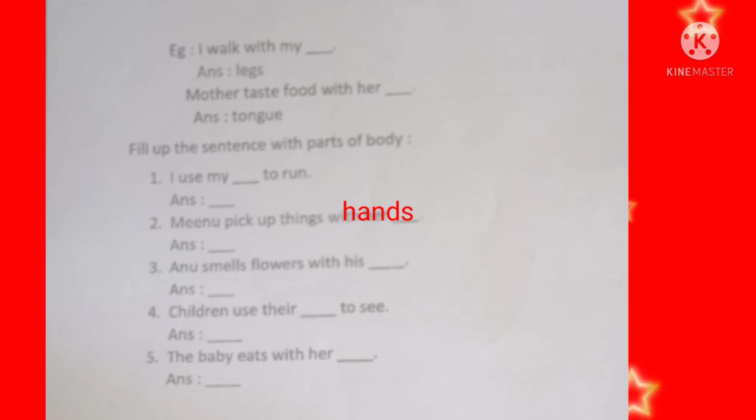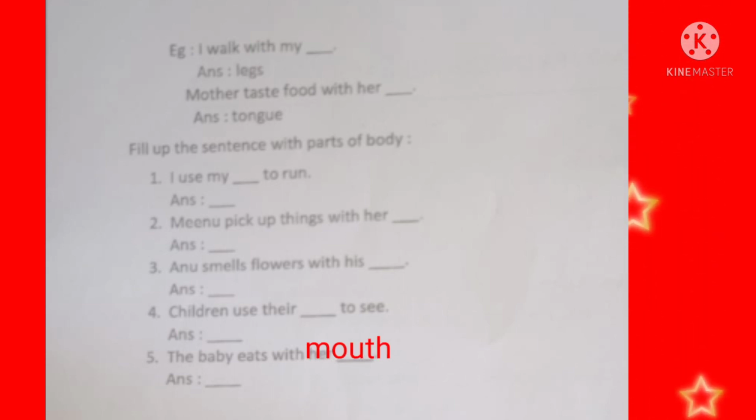Number 3. Anu smells flowers with his dash. Answer. Anu smells flowers with his nose. Question number 4. Children use their dash to see. Answer. Children use their eyes to see. And the last one, the baby eats with her dash. Answer. The baby eats with her mouth.